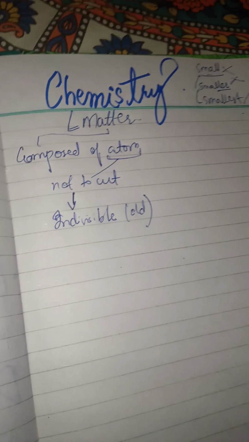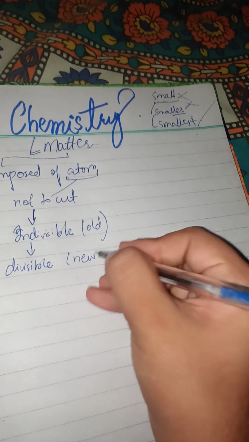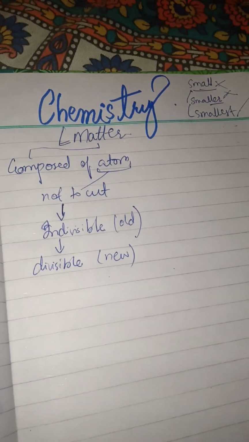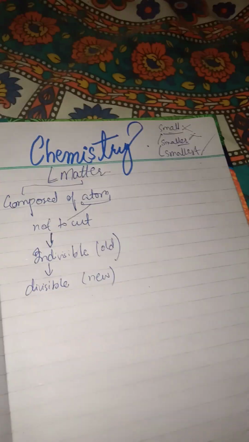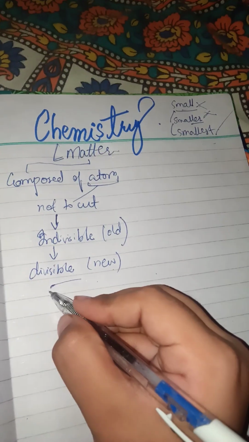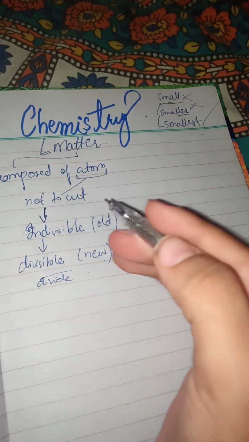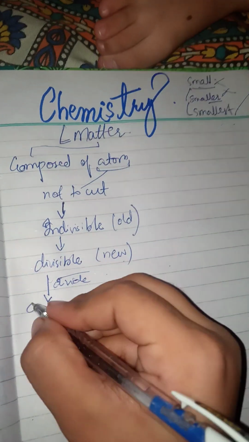Okay, so this is the indivisible particle. In the old era it was said that it cannot be further divided, but the latest researches tell us this is a divisible particle, which means it can be divided. Previously it was said because they just found a small particle and thought it could not be divided, but now it has been shown that it is divisible. Okay, so what is divisible? This means it can be further divided into smaller particles,